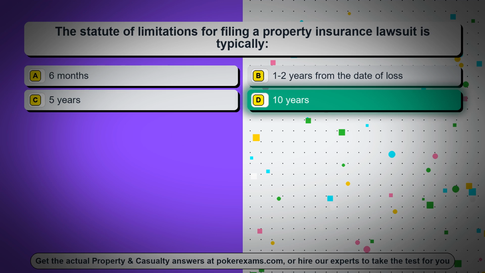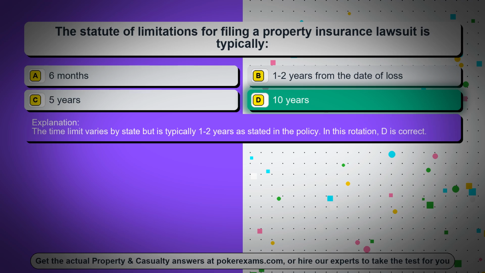The correct answer is option D, 10 years. The time limit varies by state but is typically 1 to 2 years as stated in the policy. In this rotation, D is correct.